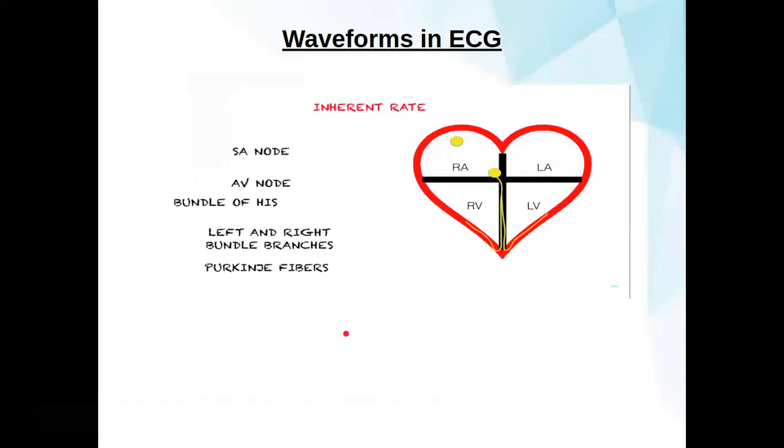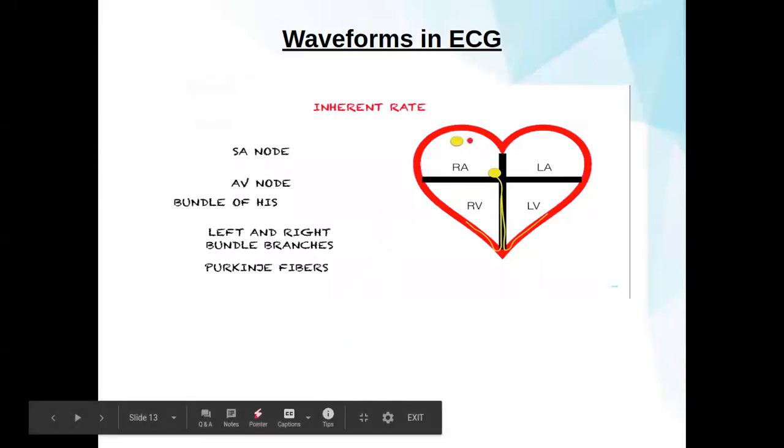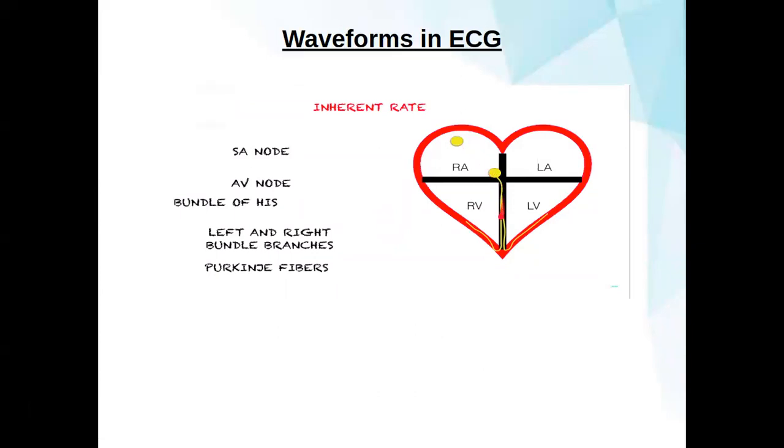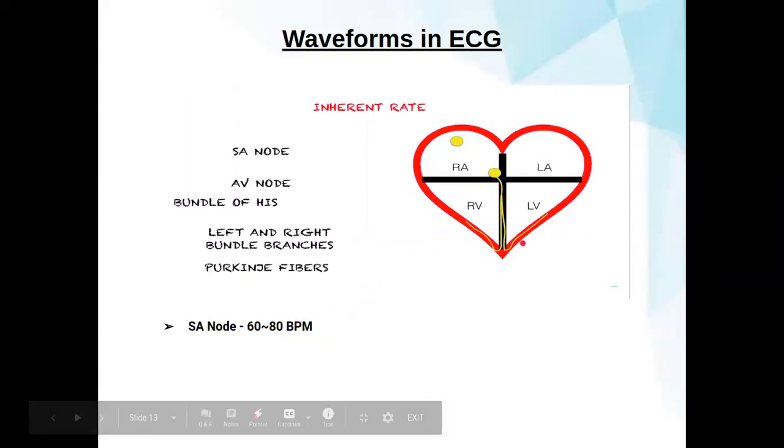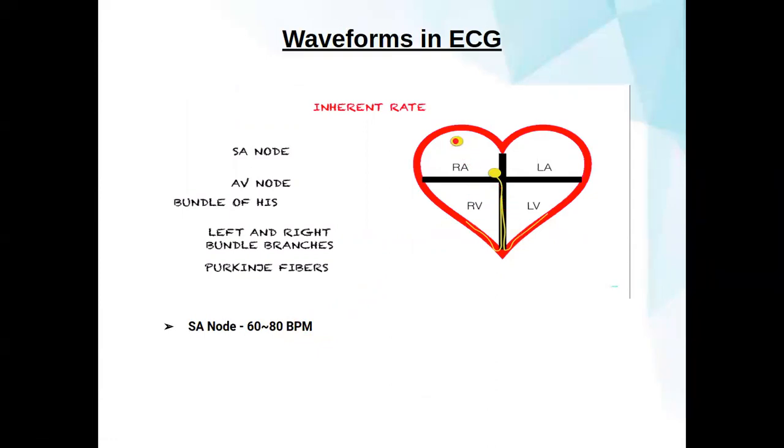So, what is the inherent rate in a heart system? Basically, when conduction takes place from the SA node and completes the flow to the AV node, then the bundle of His, then the left and right branches, then the Purkinje fibers, it generates about 60 to 80 beats per minute. So it goes from the SA node to the AV node, then the bundle of His, then left and right branches, and then the Purkinje fibers.